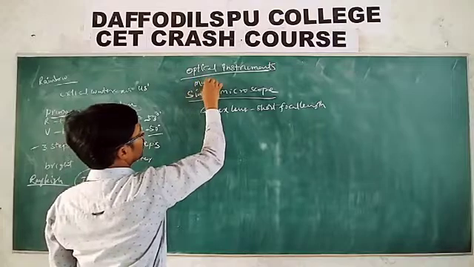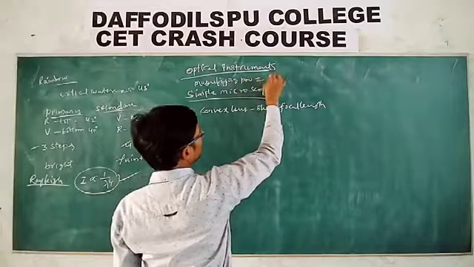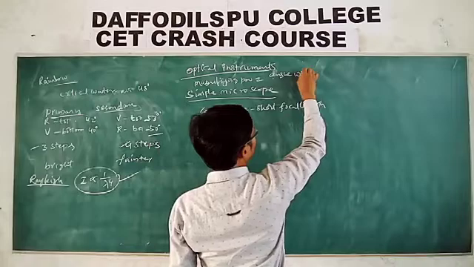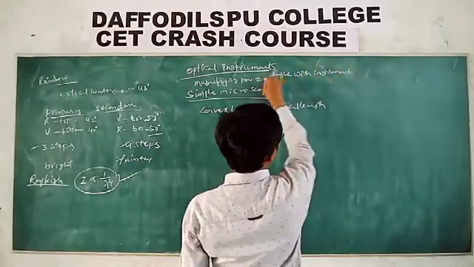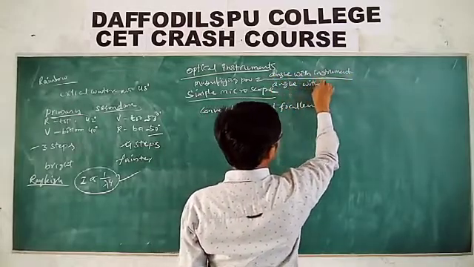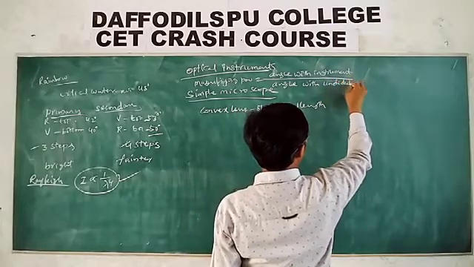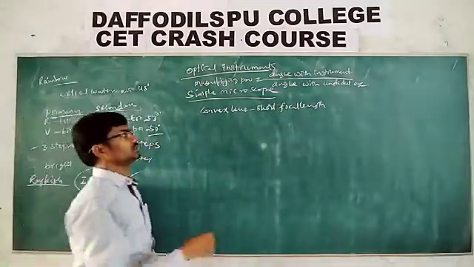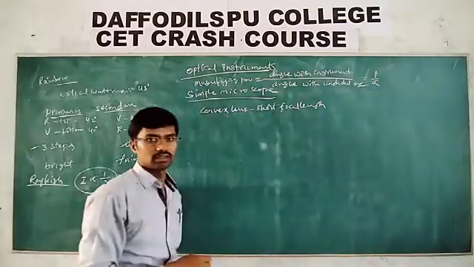Remember, the magnifying power of the microscope is the ratio of the angle subtended with the instrument to the angle subtended by the naked, unaided eye without the instrument. This is called angular magnification, which can be written as beta by alpha.